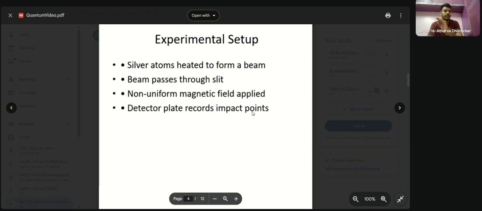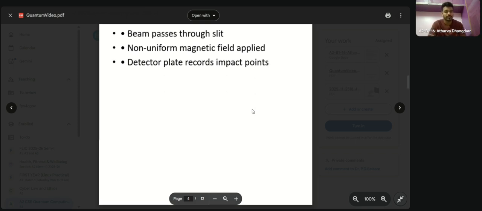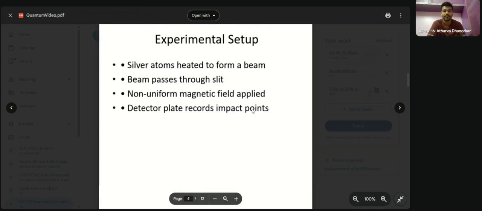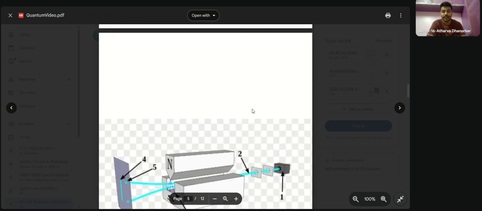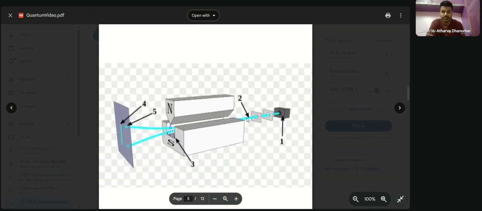After the beam comes through, there is a detector placed to record the points of impact. After the beam comes out of the magnetic field, they just wanted to see what the pattern would be. They expected only a random pattern, as they did not know, but they came to know after the execution of the experiment. So this is the main setup for our experiment.